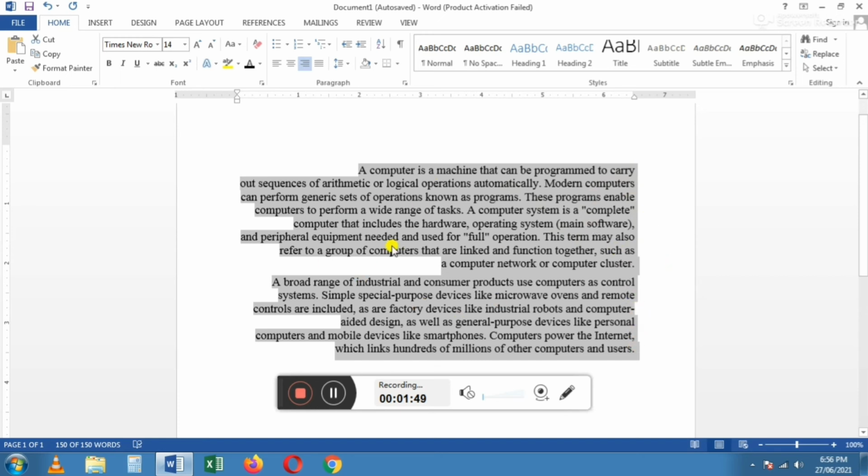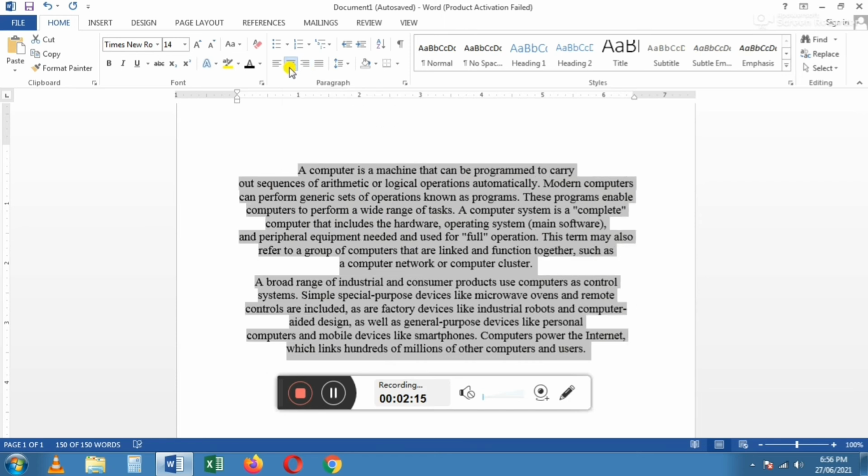Next one, center alignment. The text is aligned between the left and right margins. Center means the text is aligned between the left and right margins. For example, after selecting the text, I have clicked the center alignment. So this is the center alignment.